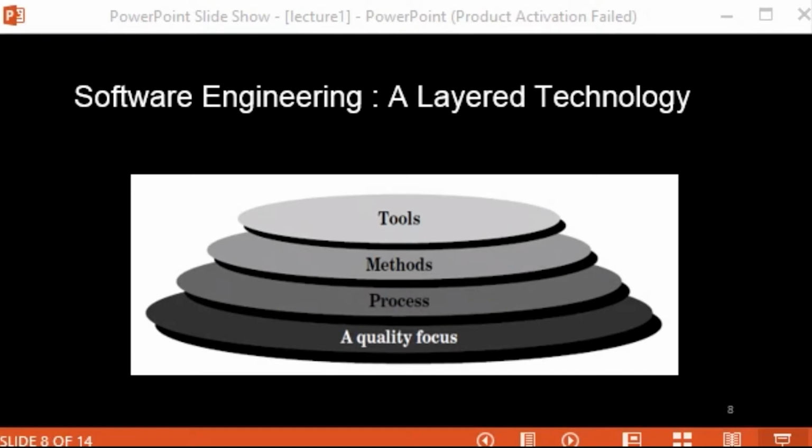Yes. Okay. Another main reason why this process layer of software engineering is important is that it also helps us in the timely development of the software. Why does it help us develop the software in time?